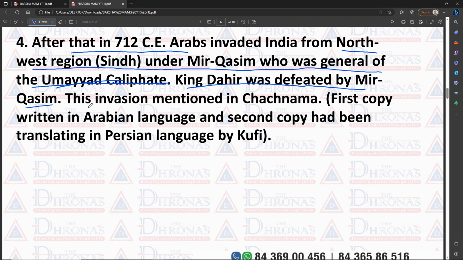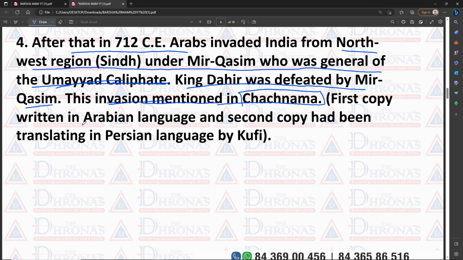And from where do we know the story of King Dahir? From the Chachnama. The Chachnama is a very famous book, but historians cannot recognize its actual author till date.